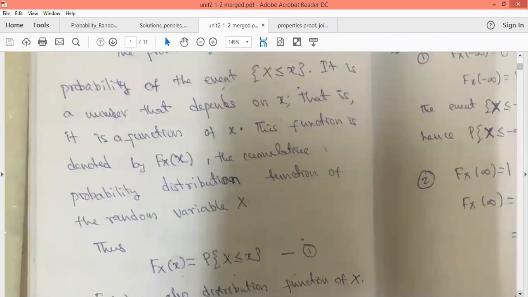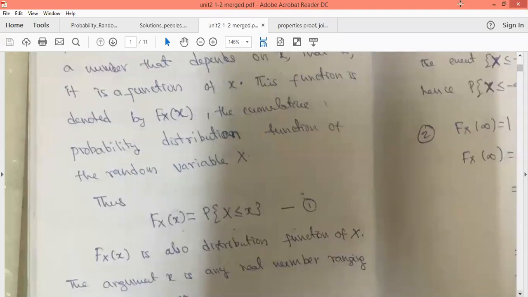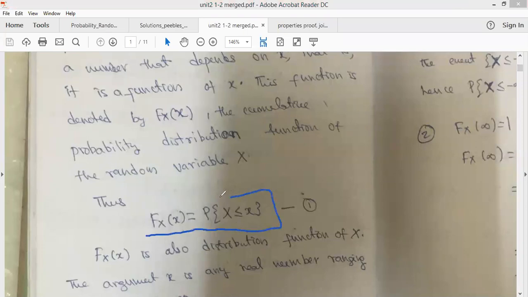So distribution function of the random variable capital X. How do we define? F_X of x is called cumulative distribution function of a random variable, that is equal to P of X less than or equal to x. So it is also called distribution function of X. Here the small x value will be ranging from minus infinity to plus infinity.